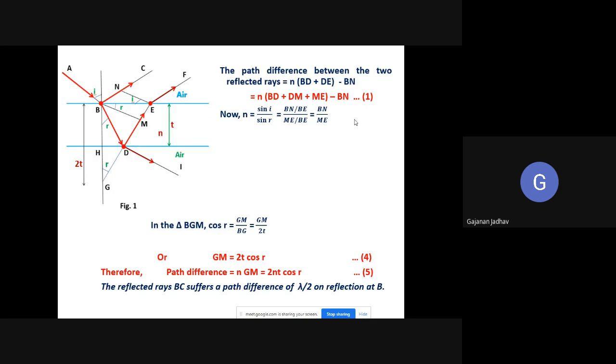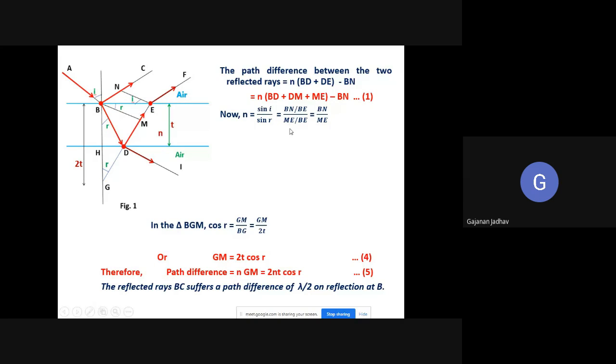Sine I is the opposite side upon hypotenuse, that is BN upon BE.